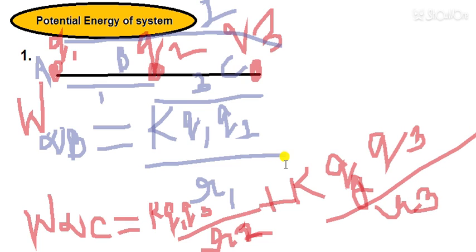So simply it means when three charges are there, we have to multiply Q1 into Q2, then Q1 into Q3, then Q2 into Q3, and divide by the distance between them.